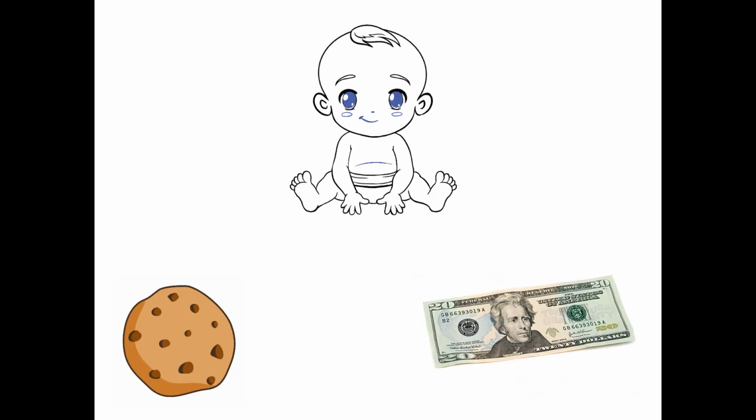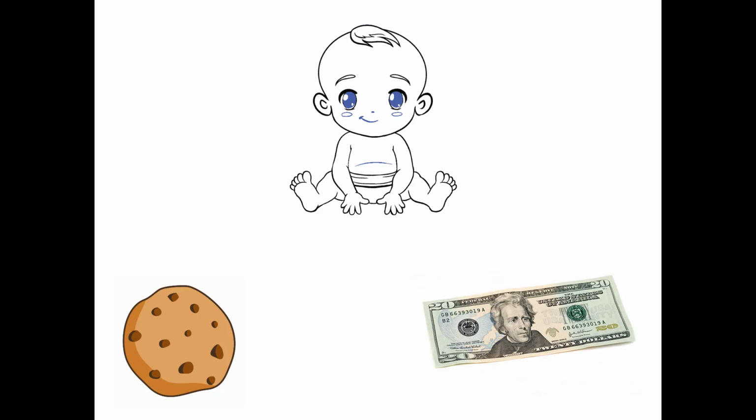For example, if you were to offer a baby the choice between a cookie and a $20 bill, what would they pick? Most of you are probably pretty confident that the baby would pick the cookie, and I think you're right. We all know that this is because babies are stupid. No, babies aren't stupid. But why isn't the baby seeking the $20 bill?